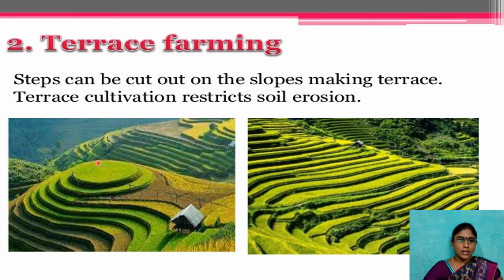If we are cultivating the crops in this way, on the terrace in steps, whenever the water flows, almost all the water is absorbed at every stage of plantation. At every step, if the water flows down, some water will be absorbed by this plantation, and again as it comes down. This is what we call terrace farming. Because of terrace farming, we can restrict the soil erosion.